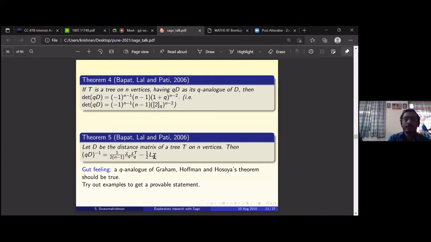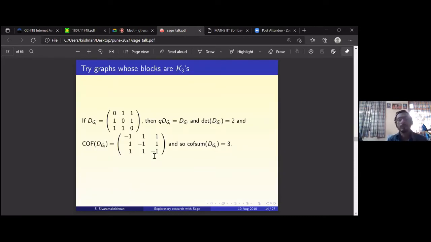Here is where Sage helped me. I tried this: if each block is a triangle, a clique of size 3, instead of just an edge, then because you have a clique, you have only zeros and ones. The distance 0 q is 0, 1 q is 1, so there's no change. So there you can try to do something. I was trying to get the determinant to be 3, the cofactor sum, all that. I couldn't get what the correct statement should be.